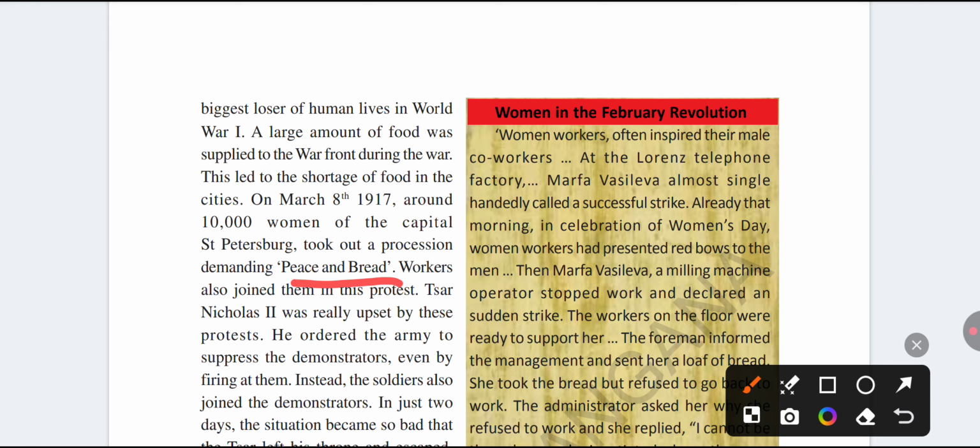The women of Saint Petersburg came into the center of the city and started a protest against the Tsar Nicholas, demanding peace and bread. And workers also joined in this protest.